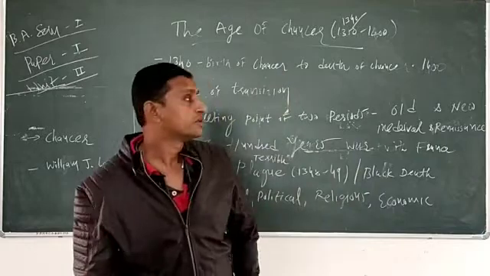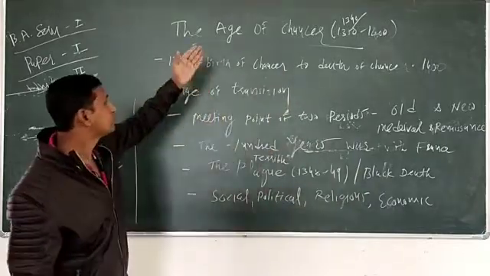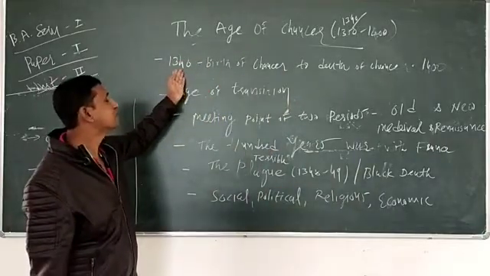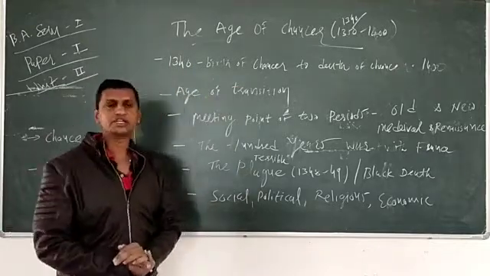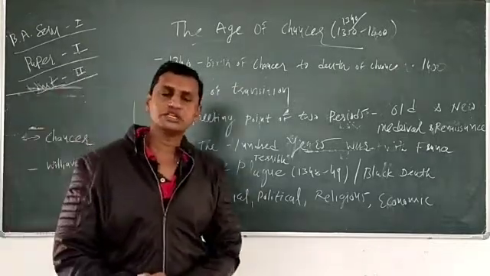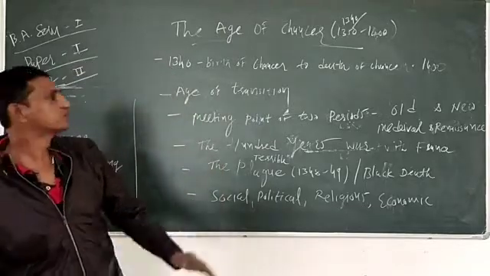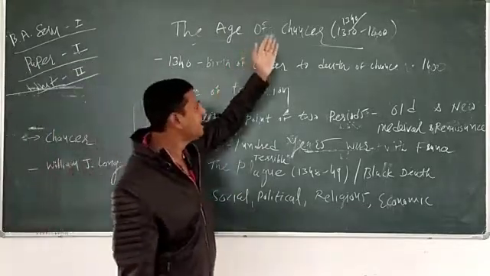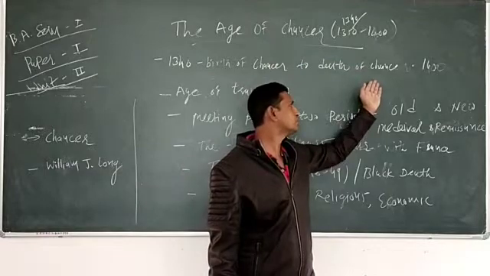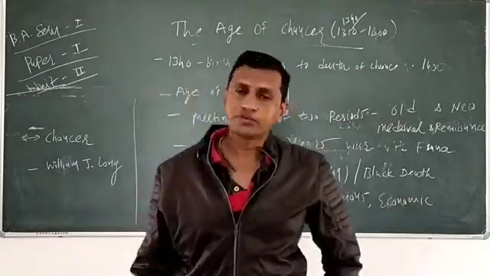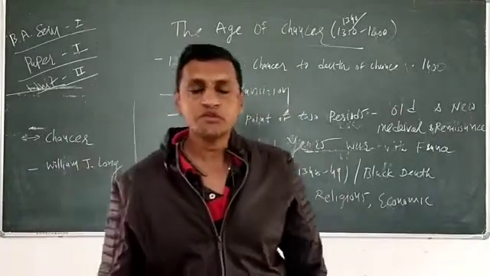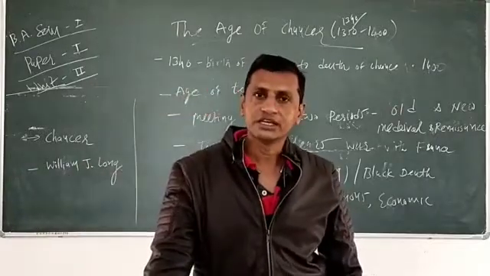That's why the time period of the age of Chaucer, some say, begins from the birth of Chaucer in 1340, and the end of the age of Chaucer is 1400, because 25th October 1400 is the year of the death of Chaucer.